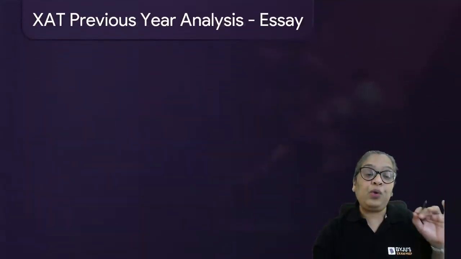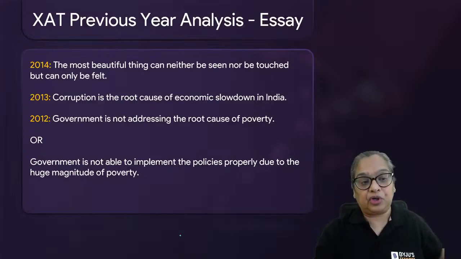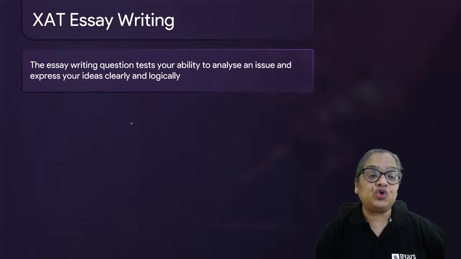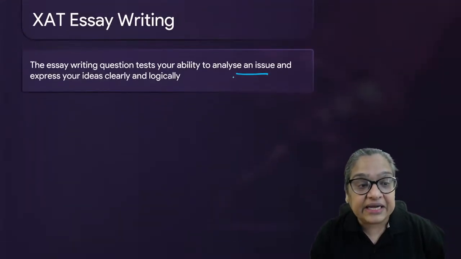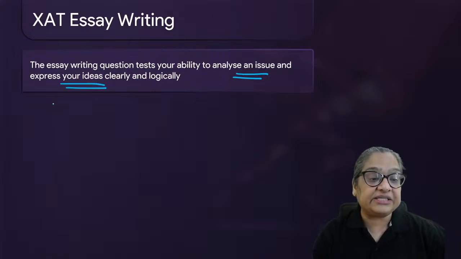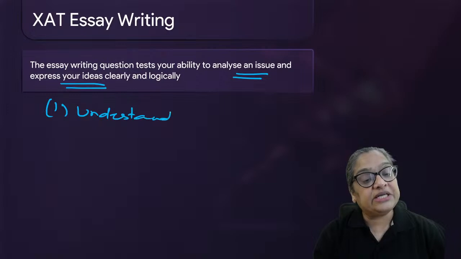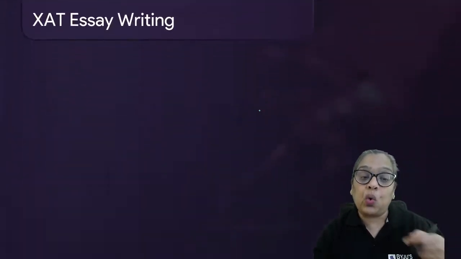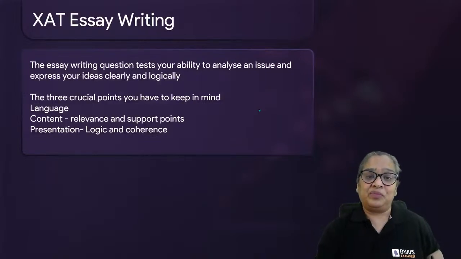So in any topic, in any essay writing, the first step is, since it is looking at your ability to analyze an issue and express your ideas clearly about it, understand the topic. What is the issue at hand? And the best way to do it is restate it in your own words. What is it asking? Put it into the form of a question.